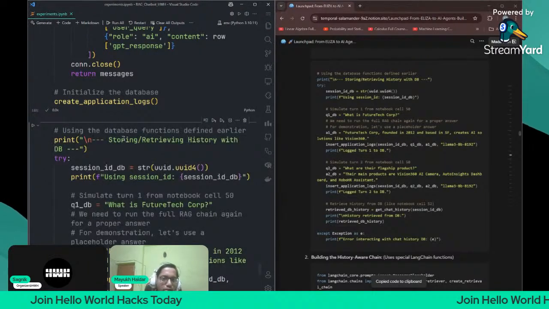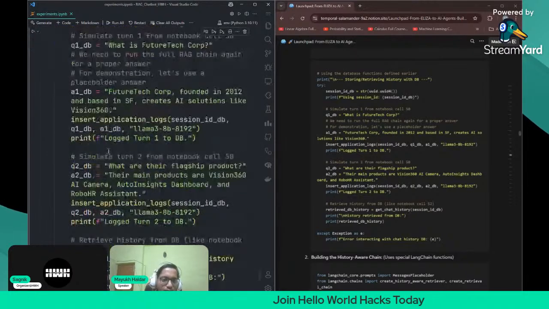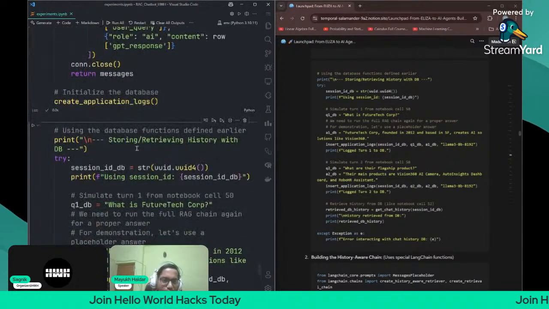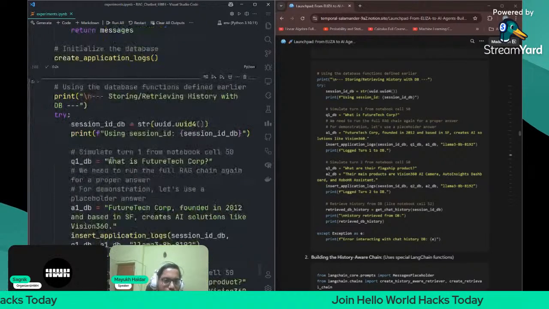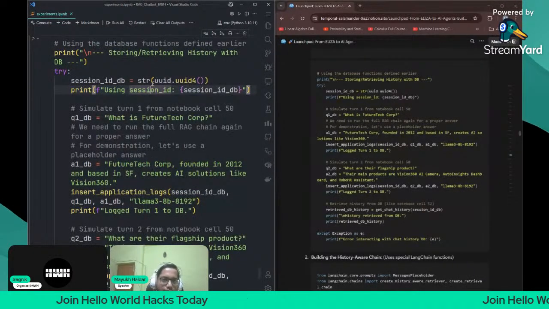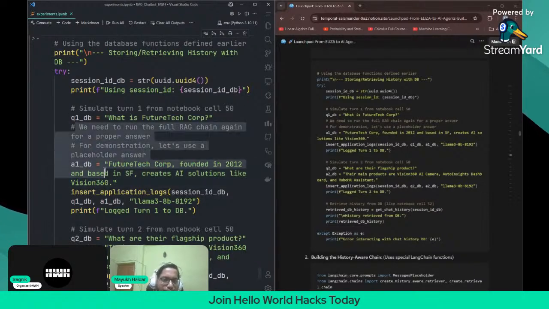Okay. So using the database functions defined earlier, we can just see the real life simulation of how a database works. It will first store or retrieve history with a DB. Then we have the session ID. It will create a unique session ID using UUID, universal unique ID, and then it will create sample questions and sample answers.